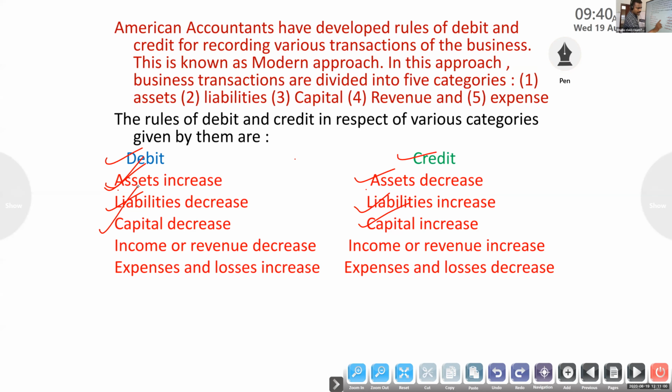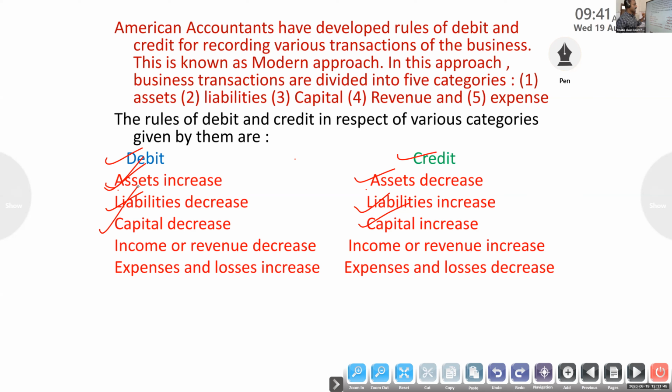Started business with cash, that is capital. Capital is every time credit, you know. Cash account to capital, that is an increase in capital, credit. Suppose purchased goods from Ram. Ram is our liability, a creditor. So if it is an increase in liability, purchase account to Ram, credit. Suppose cash paid to Ram. Our liability will decrease. The entry will be Ram account to cash account. So debit Ram. Clear?